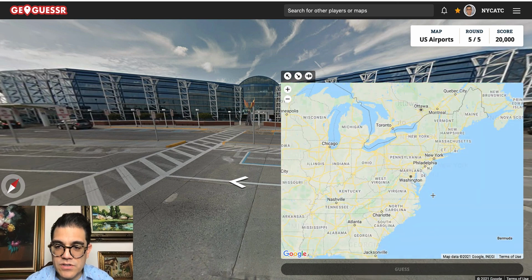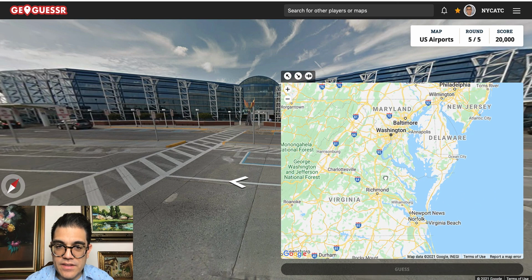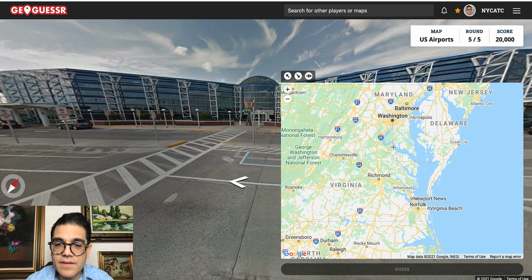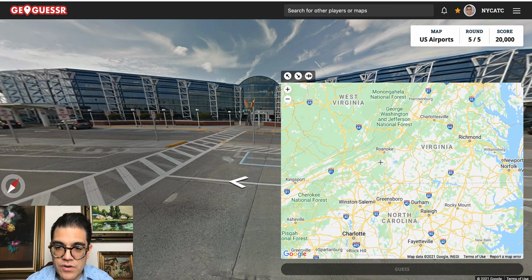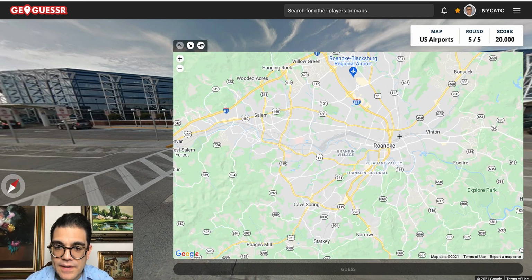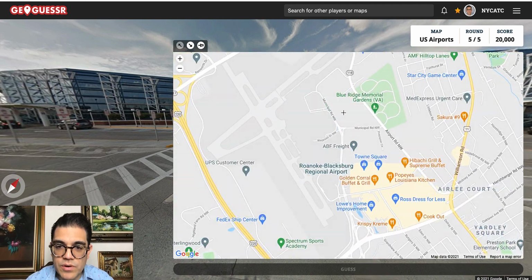And I'm going to zoom in to Virginia. Yeah, this terminal, I know this terminal because it kind of just looks like an office building. It really doesn't look like an airline terminal. Where is Roanoke, Virginia? Here's Roanoke. Okay, we'll make this bigger. And Roanoke Blacksburg Regional Airport.